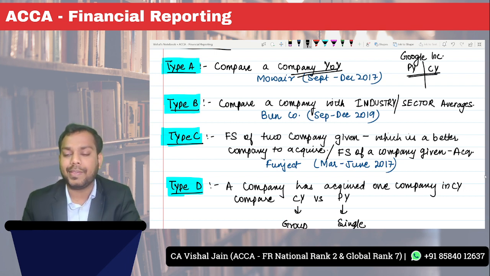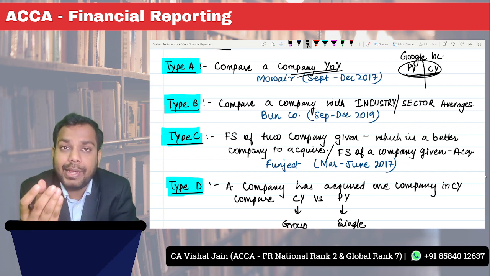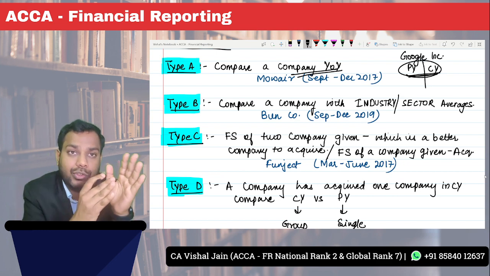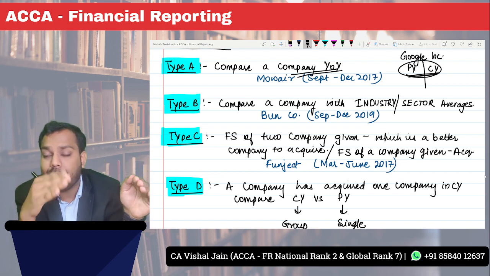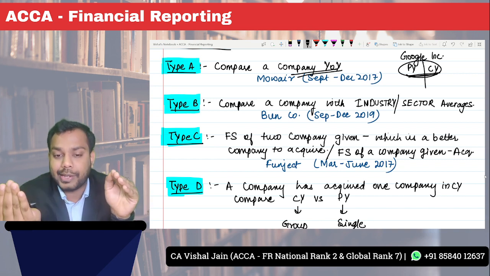The financial statements for the previous year are given and the financial statements of the current year are given, and basis this you will be asked to compare how the company has performed as compared to the previous year. So you have to calculate the ratios for the previous year, calculate the ratios for the current year, and then answer it.